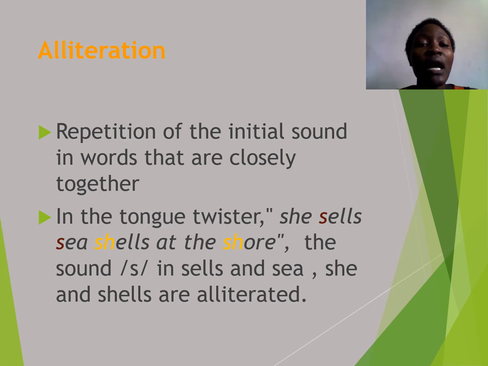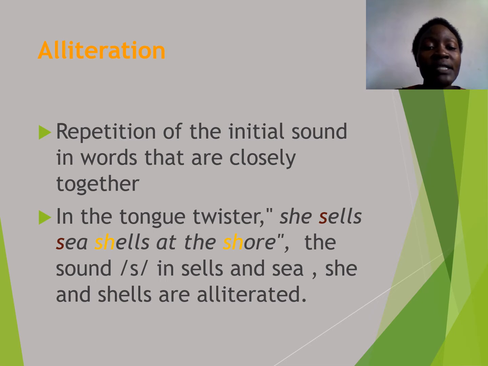have said alliteration is the repetition of the initial sound. And what is the initial sound in the word sells? The initial sound is sound s, so it has been alliterated. And then we ask, where else is alliteration in that tongue twister? Shells and shore.